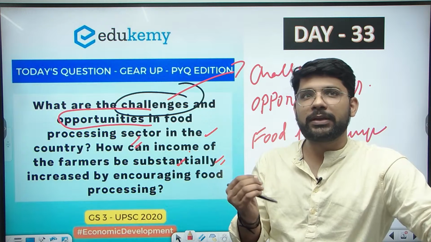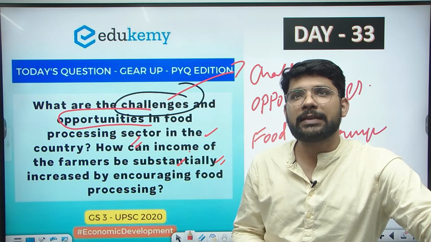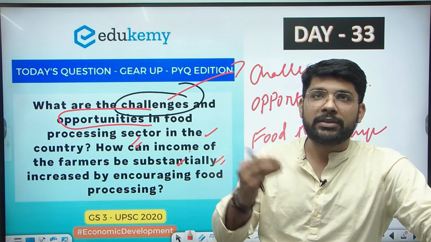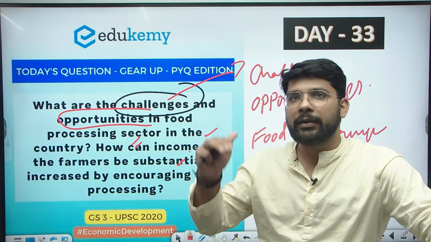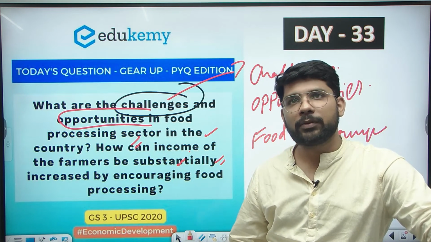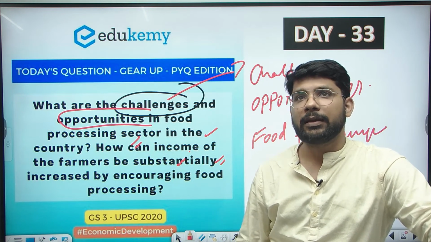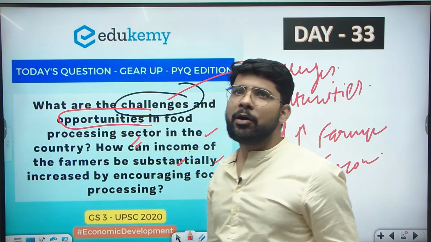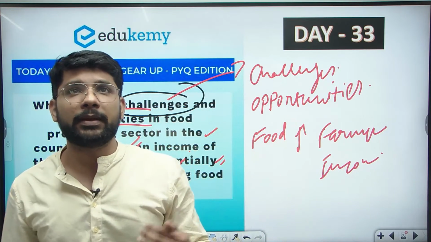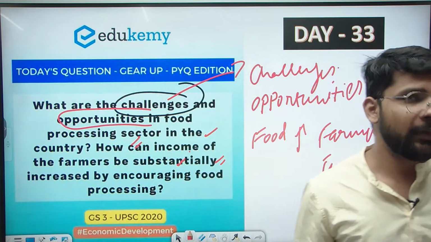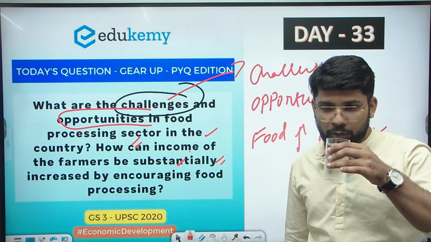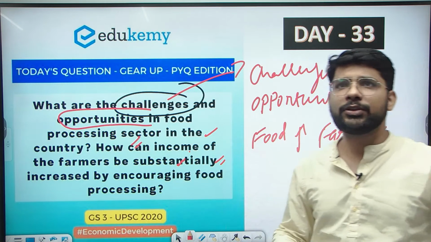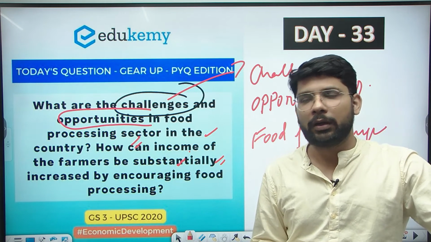Then in the case of opportunities, we will see how the increasing demand in the country, the population of India, and increasing urbanization help the food processing sector. Then we will see the policy related factors related to the opportunities in the food processing sector. Finally, we will address how the food processing sector helps in increasing farmer income. So these are the three major areas which are the question's demand. Okay, let's move and do them one by one.